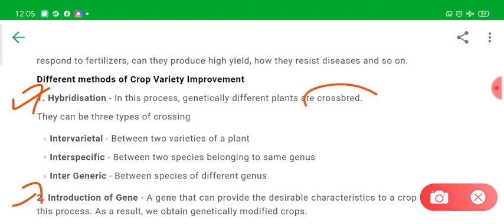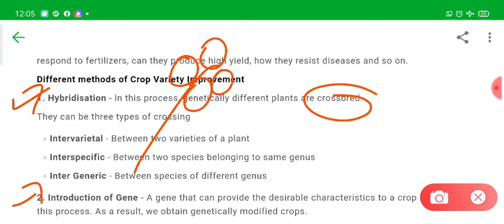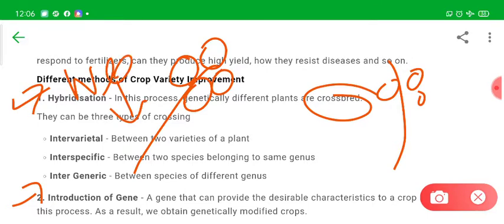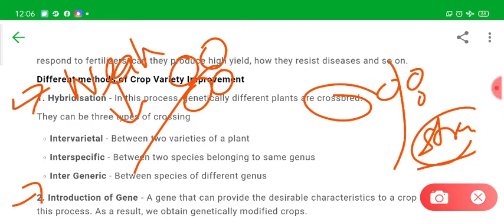So hybridization, in this process we generally simply crossbreed. Crossbreed means we perform cross pollination, fertilization between two different varieties. Suppose there is one variety which gives big grains and another variety which gives very small grains, but this one is very weak and this one is a very strong variety, meaning in terms of resistance, this is susceptible to diseases and this is resistant to diseases, right?